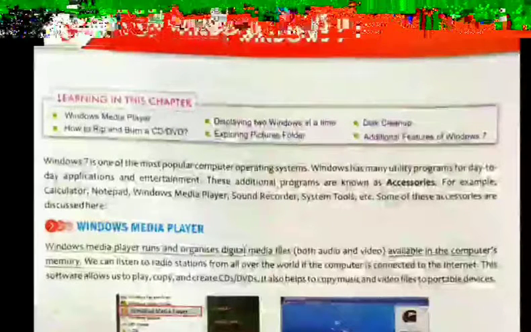We can not only listen to music or watch videos on this software, but we can also copy and create our own CD and DVD with selected songs that are saved in our computer or from the internet. Let's move on to the next topic.